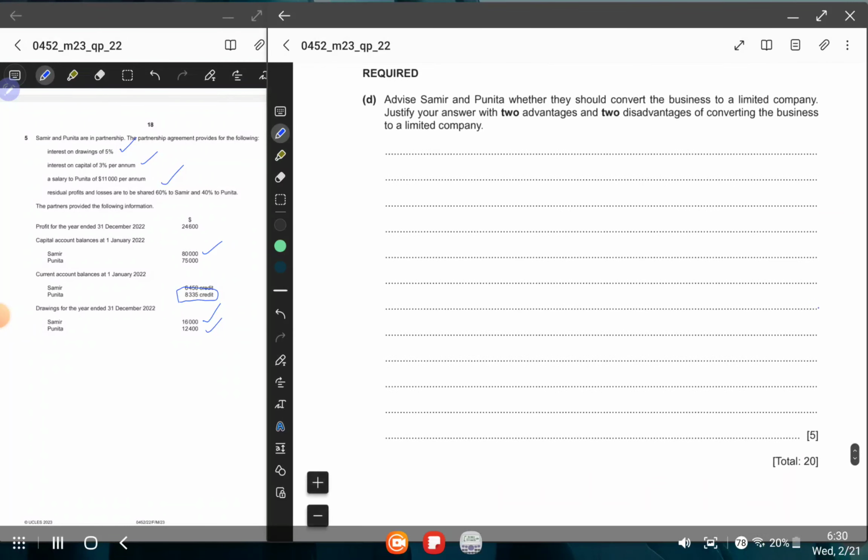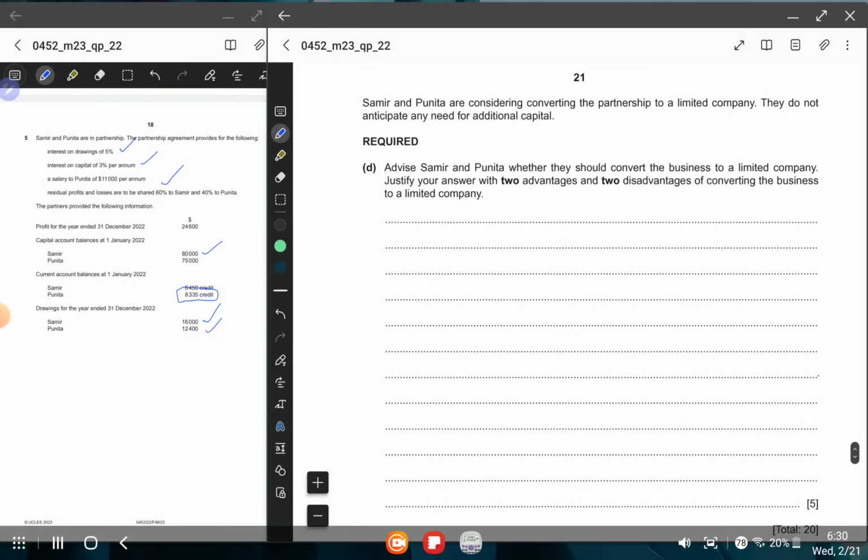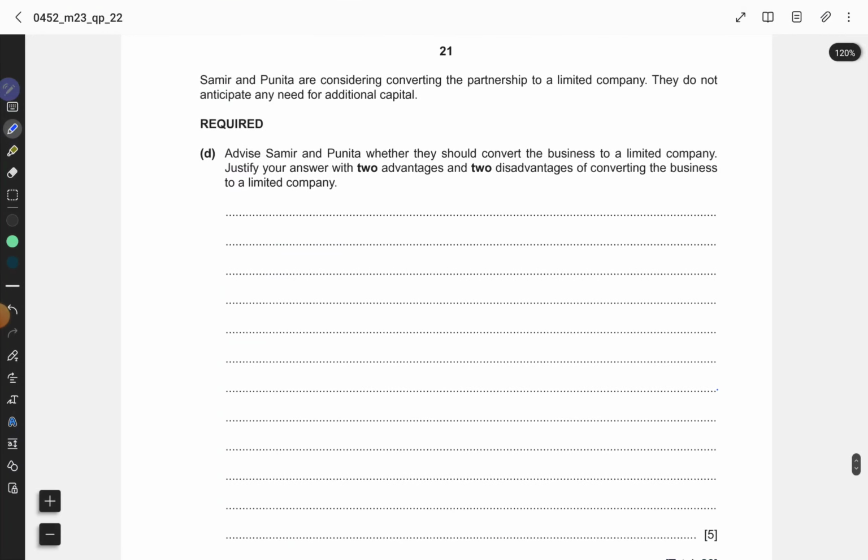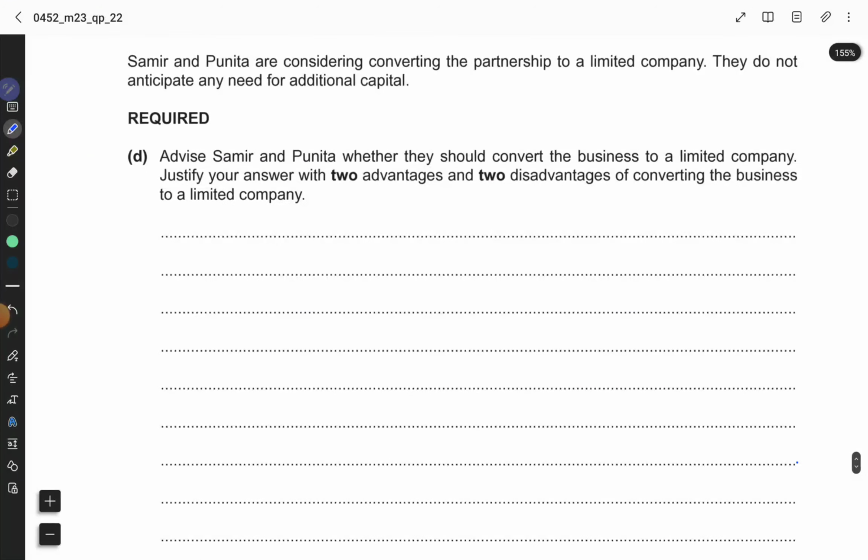All right. Moving on to the final part, it says Samir and Punita are considering converting the partnership to a limited company. They do not anticipate any need for additional capital. Advise Samir and Punita whether they should convert the business to a limited company. Justify your answer with 2 advantages and disadvantages. Okay, so for this question, guys, first of all, let's write down the advantages. So first of all, if you convert your business to a limited company, the business